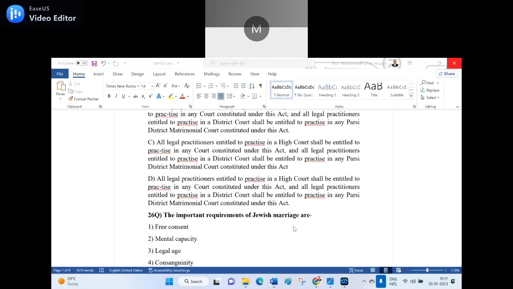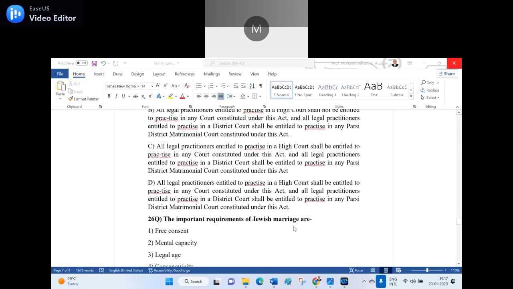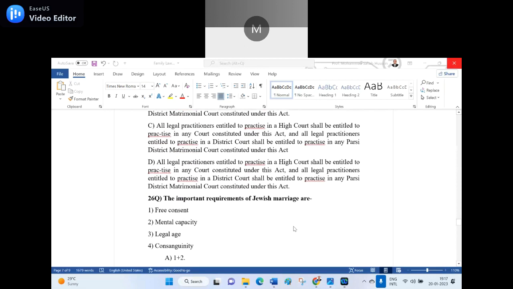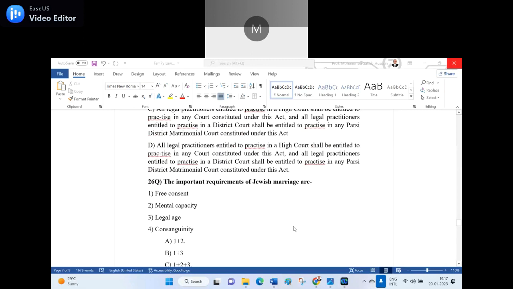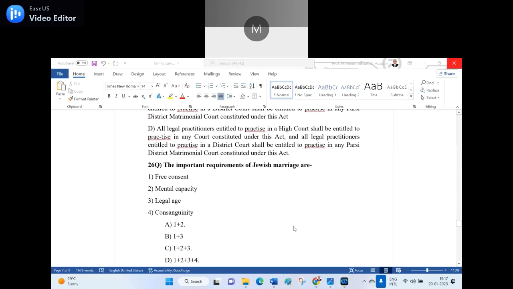Okay. Now, the important requirements of Jewish marriage are 1. Free consent. 2. Mental capacity. 3. Legal age. 4. Consanguinity. A. 1 plus 2. B. 1 plus 3. C. 1 plus 2 plus 3. D. 1 plus 2 plus 3 plus 4. B is the right answer, sir. 1 plus 3 is the right answer, sir. 1 plus 3.